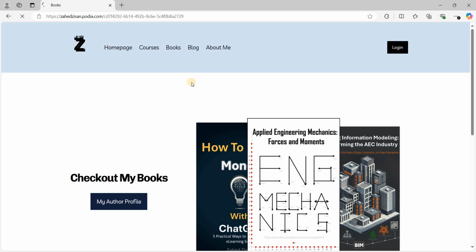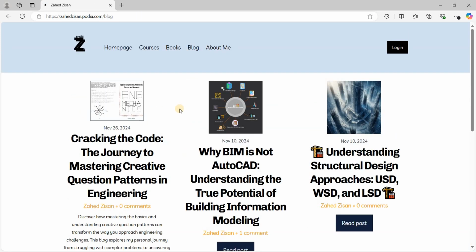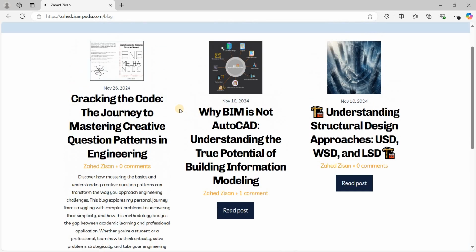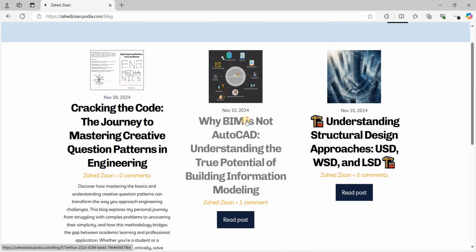And other than that, you can read the blogs for free. Some of the blogs are on books currently, but this blog actually demonstrates what building information modeling truly is, not what people perceive it to be. So I think it's a very good blog post to read, and you'll also learn the importance of learning building information modeling as a whole, not as a segmented thing for future purposes. And then I will be posting some more informational and interesting topics like this one, the blog right here.